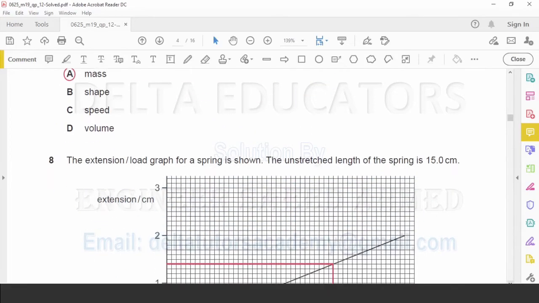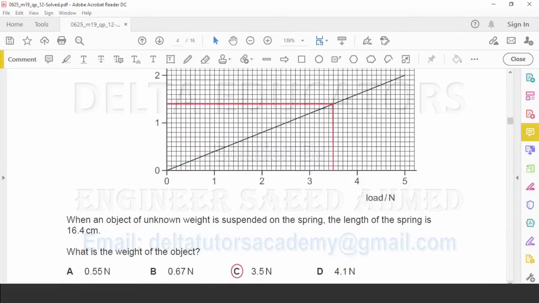Question number 8. The extension load graph for a spring is shown. The unstretched length of the spring is 15 cm. When an object of unknown weight is suspended on the spring, the length of the spring is 16.4 cm. What is the weight of the object?